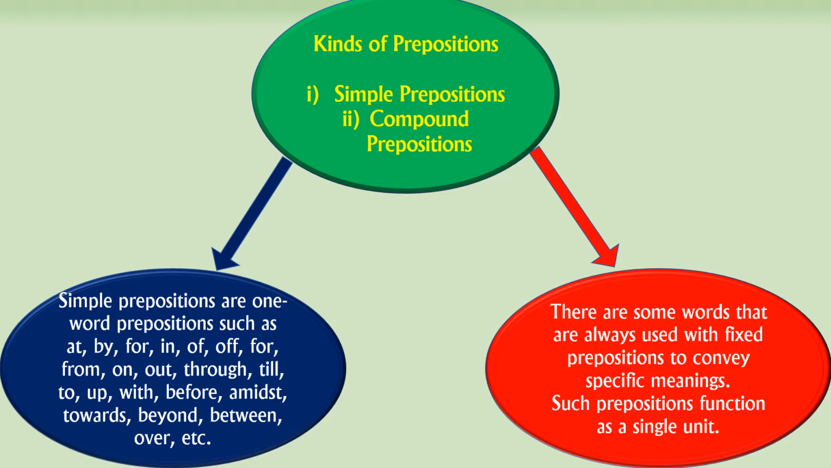So that is called compound prepositions, right? You have to learn about the kinds of prepositions: the first one, simple prepositions, and the second one, compound prepositions. Simple prepositions are words with only one word, one-word prepositions. Compound prepositions have more than one word. So that is called compound prepositions, right? The next one.